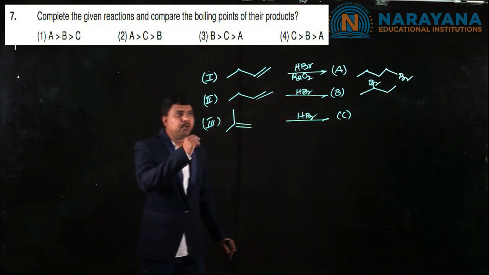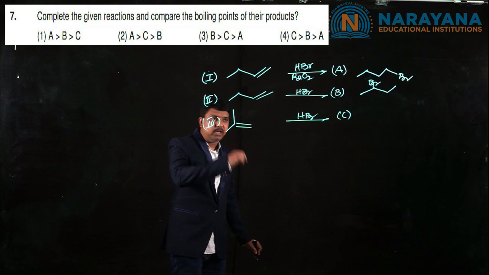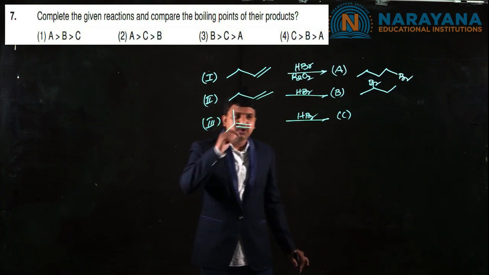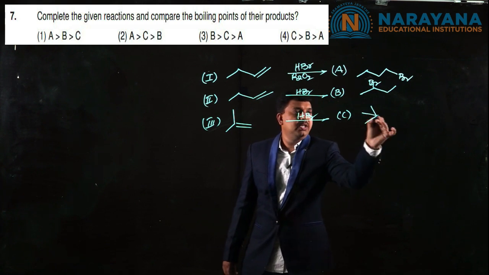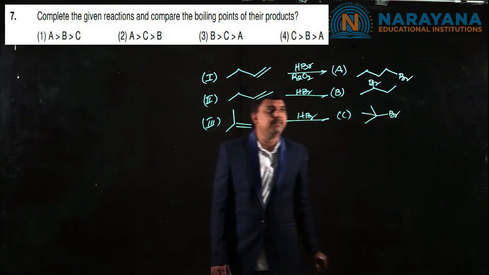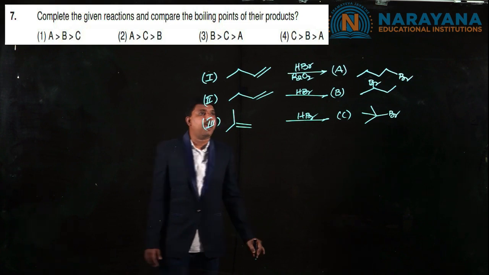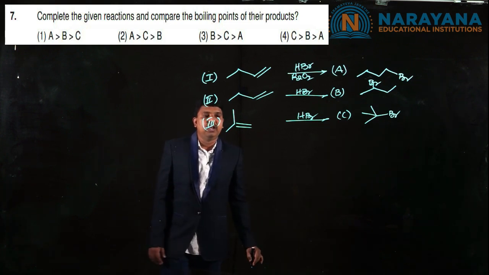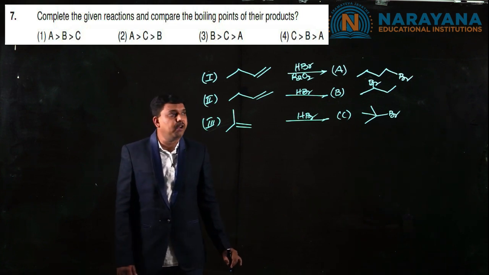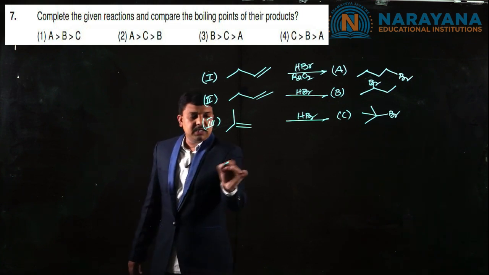The first one is 1-bromobutane, the second one you get 2-bromobutane. And isobutene upon treatment with HBr gives tertiary butyl bromide. So these three are isomeric butyl bromides, and we need to arrange these three in decreasing order of boiling points. Then the correct answer is